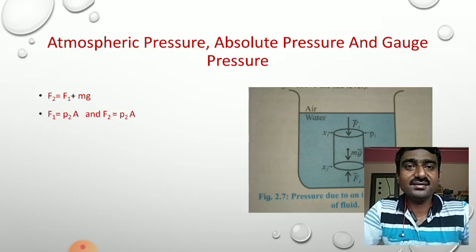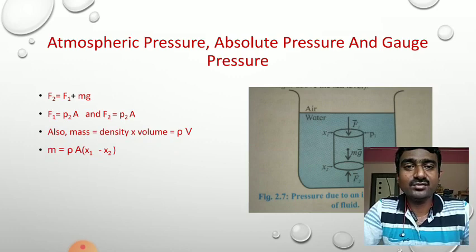Now F1 is equal to P1 into A by the formula of pressure. Pressure is force upon area, and that's why force is pressure multiplied by area. So we get the two formulas for F1 and F2. Also, mass is the product of density and volume, that is rho multiplied by V. So m is rho multiplied by area multiplied by x1 minus x2, which is nothing but the height.